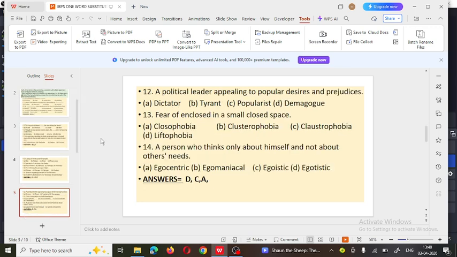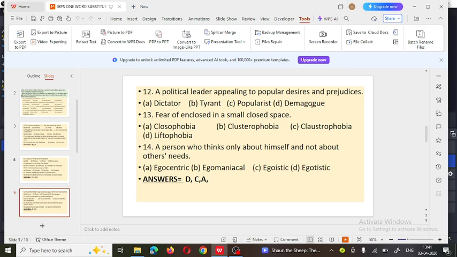Next, a political leader appealing to popular desire and prejudices is called dash. Means a political leader who gains the influence of the people through popular desires or issues, a leader who is able to be in power by using the sentiments of the people. So what is it called? Dictator, tyrant, popularist, and demagogue.